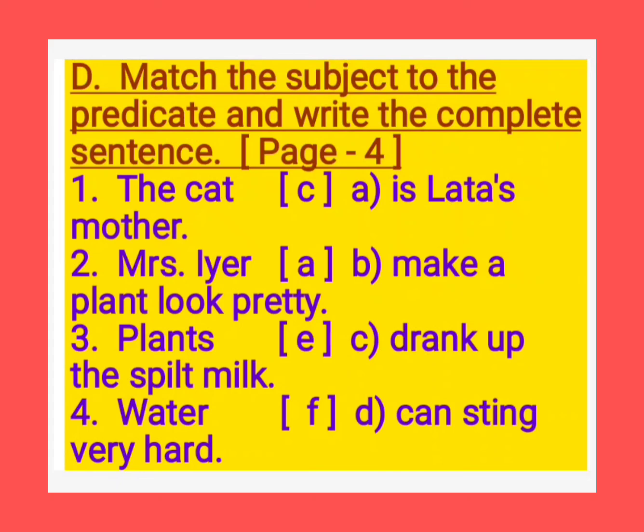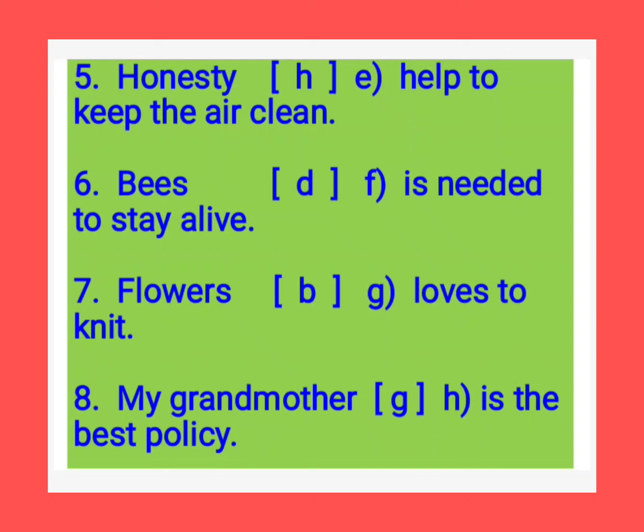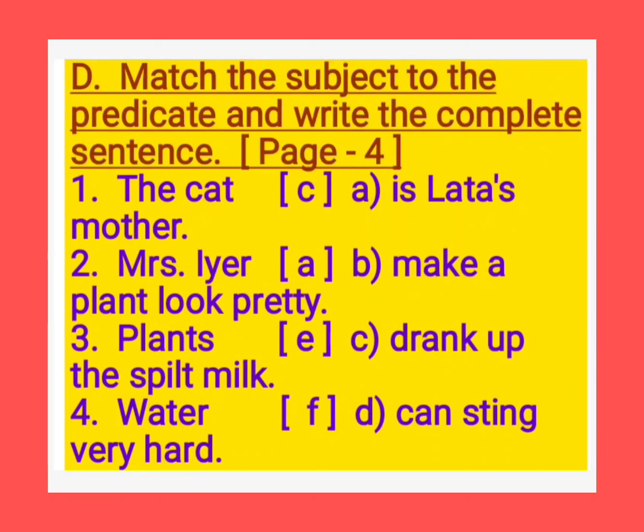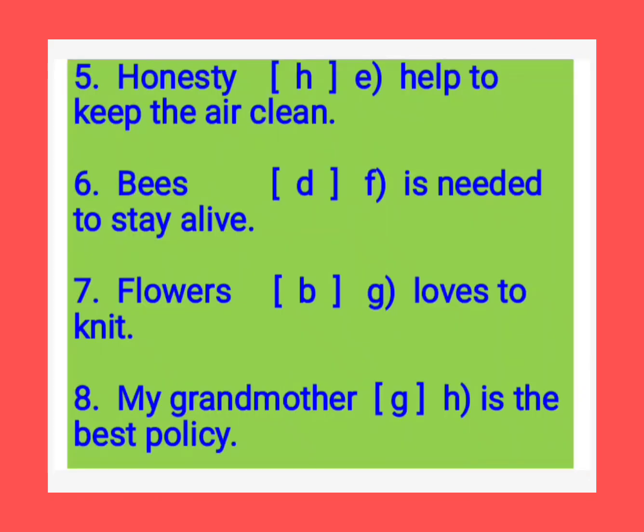Now see here, seventh one, what is given? Flowers. But for flowers, what is the correct answer? See, predicate, make a plant look pretty. Flowers make a plant look pretty. Now, eighth one is my grandmother. What is the suitable predicate? G. Loves to knit. My grandmother loves to knit.